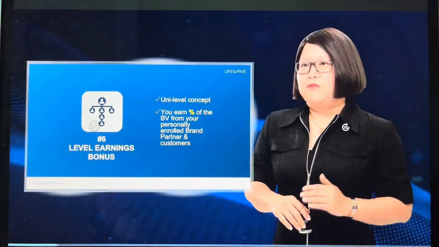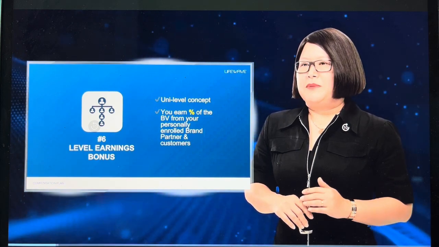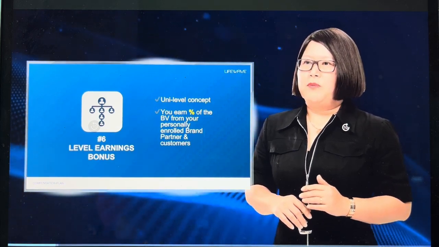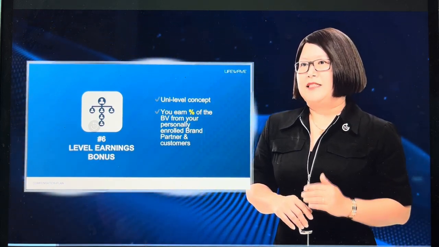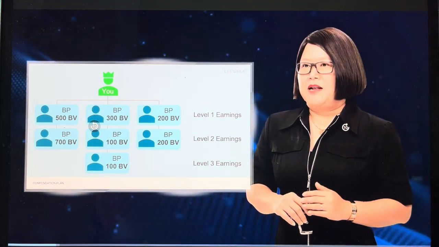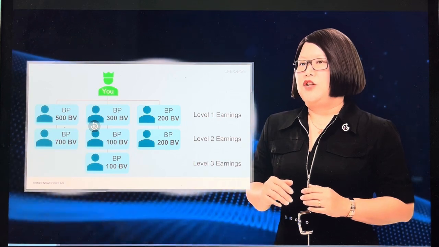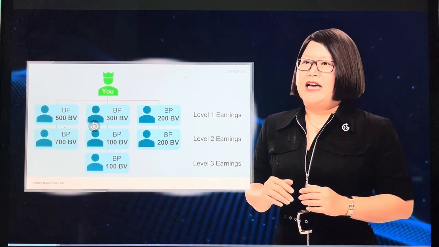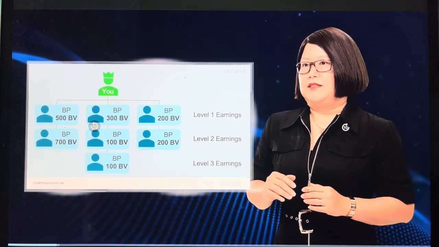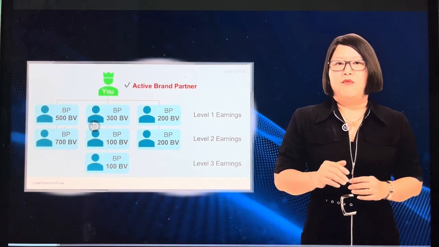The level earning bonus is based on the Unilevel concept. This means that you earn a percentage of the business volume from your personally enrolled brand partners and their customers too. For this bonus, we will be referring to your enrollment tree. This bonus is calculated on the bonus volume from purchases made by your personally enrolled brand partners and their customers within your enrollment tree, extending down to a maximum of 3 levels. To qualify for the level earning bonus, you only need to be an active brand partner.